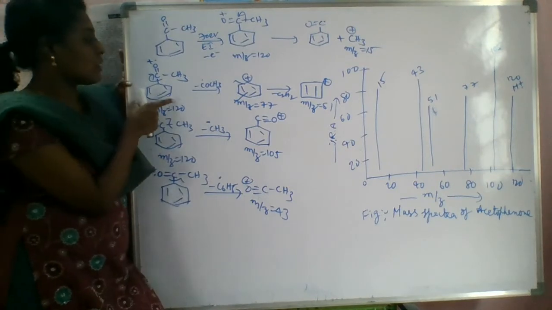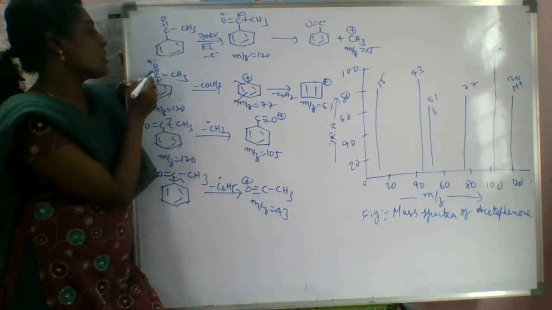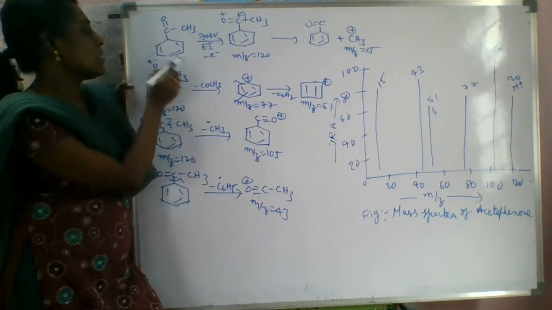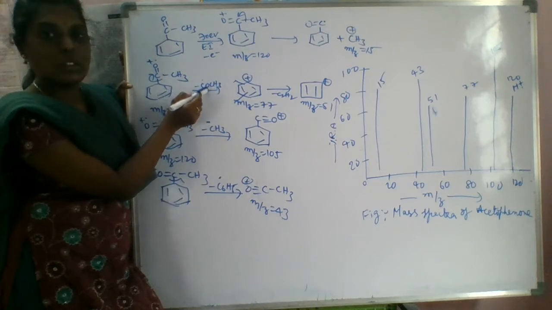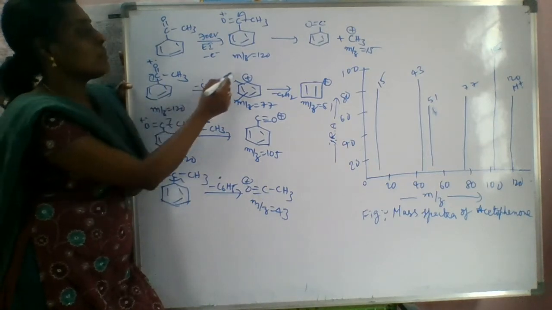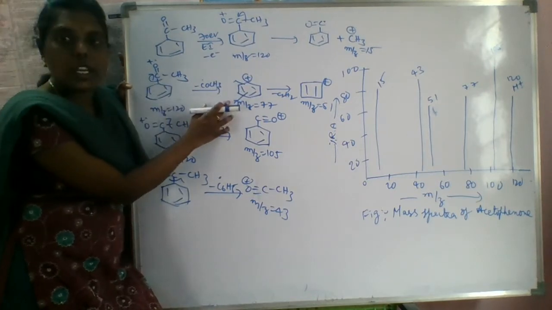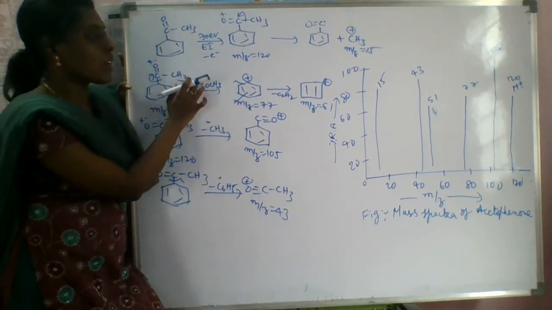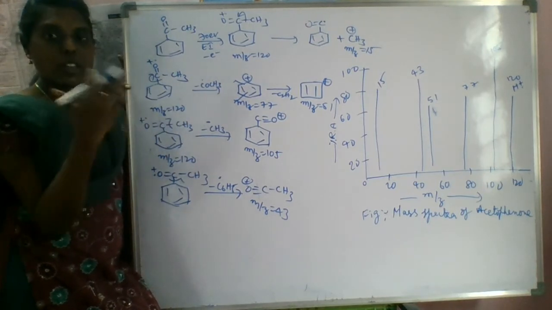So next we have to take the molecular ion. If we do the heterolysis, what happens? This part is removed as a COCH3 radical, and this is the cation. This part is converted into the cationic part because you are removing the radical. From a radical cation, if you remove a radical, you will get a cation.